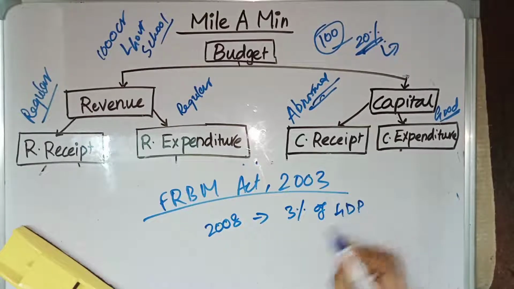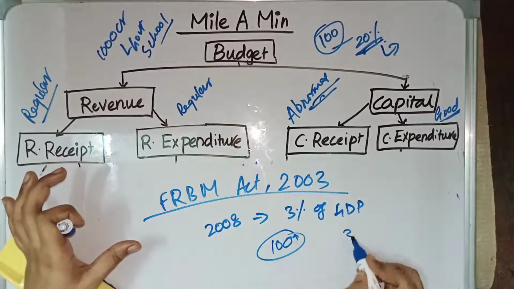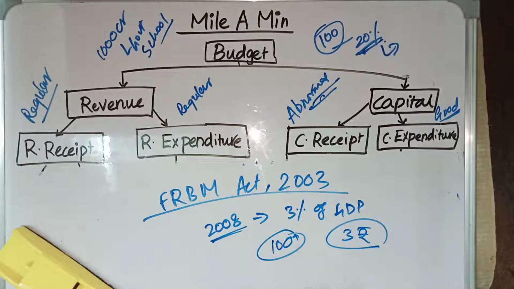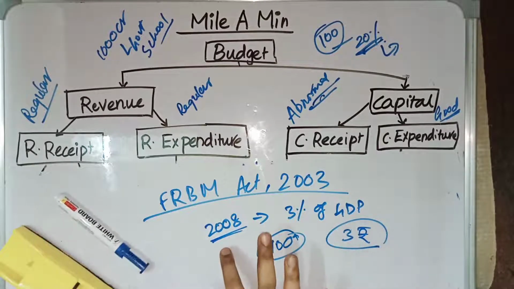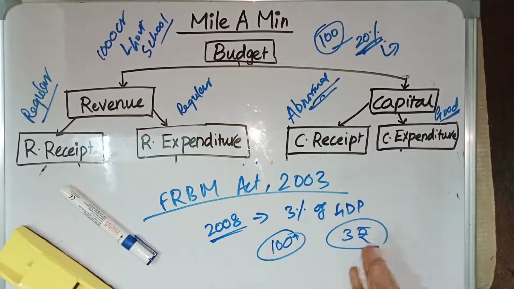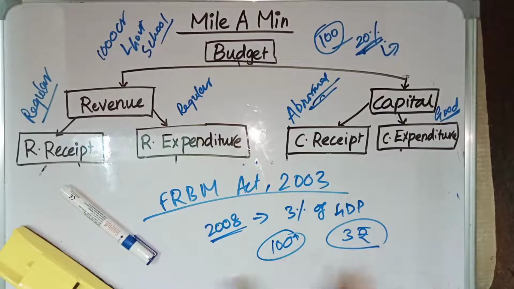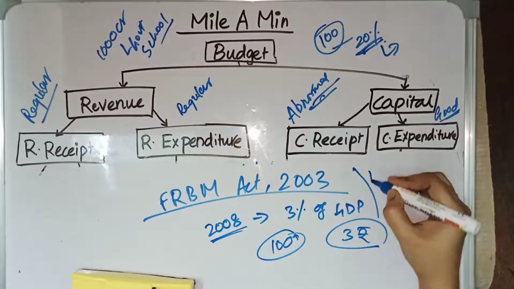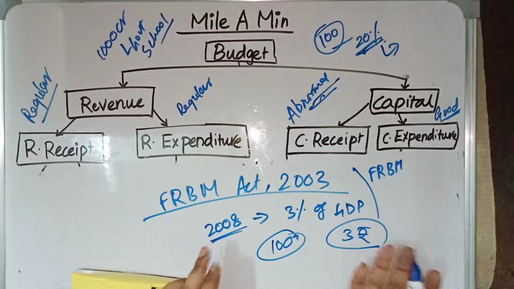Which means that if the government is earning 100 rupees, it can have a fiscal deficit of 3 rupees, not more than that. This is the target which is set, but the government has not accomplished this target, and the 2008 deadline was postponed. A committee was set up to review why it can't achieve this target, and that committee is called the FRBM Review Committee.